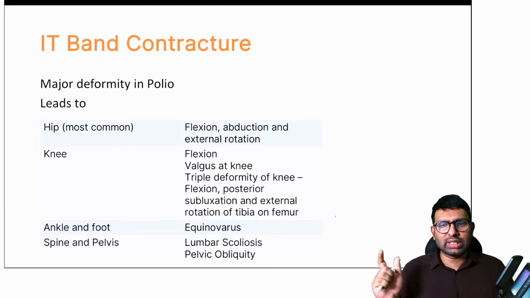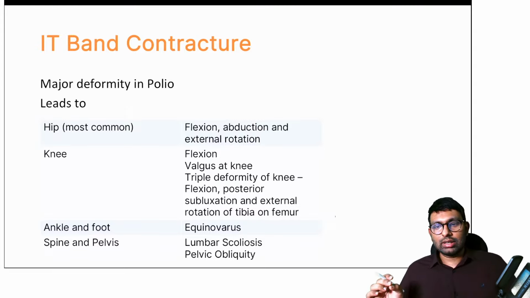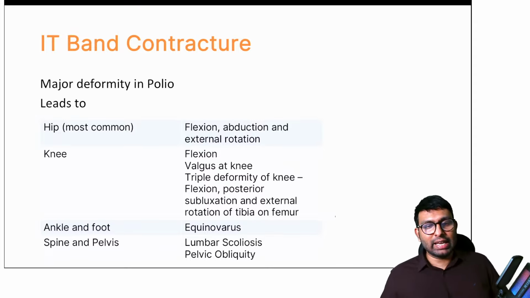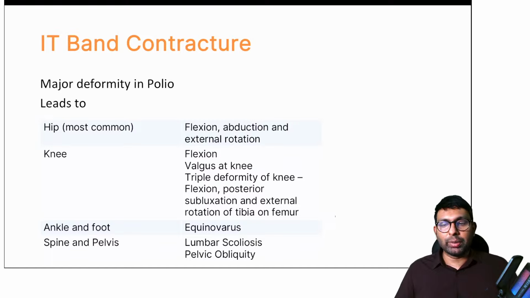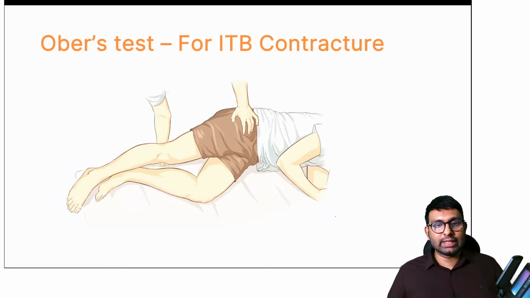Any other condition where you will see triple deformity of the knee? Has anyone heard of triple deformity of the knee somewhere else? You can put it in the chat box. Okay, at the ankle and foot you will see equinovarus, and in the spine and pelvis you will see lumbar scoliosis and pelvic obliquity. Yes, TB arthritis. Dr. Jain, you're right. In TB knee also you will see triple deformity of the knee. So these are all the deformities seen in polio.